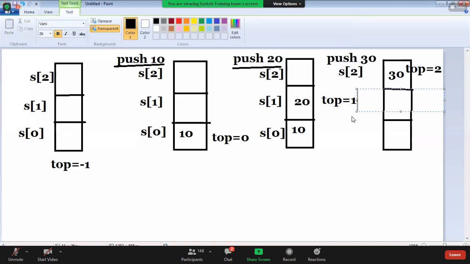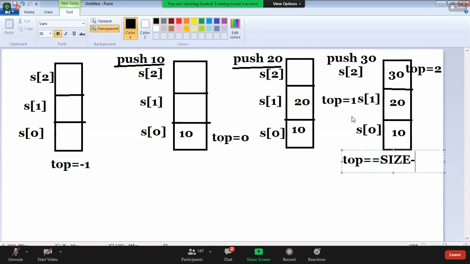S of 1 also completed, right? This is 10, this is 20, and this is S of 0. Now what is this size, guys? Top is size minus 1. If top value is size minus 1, then it is overflow.